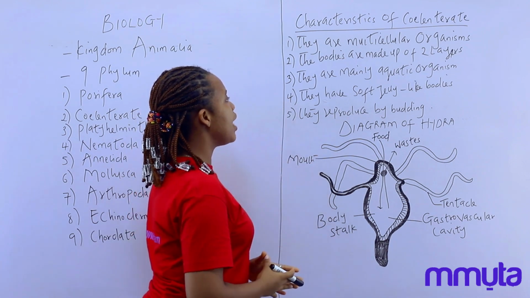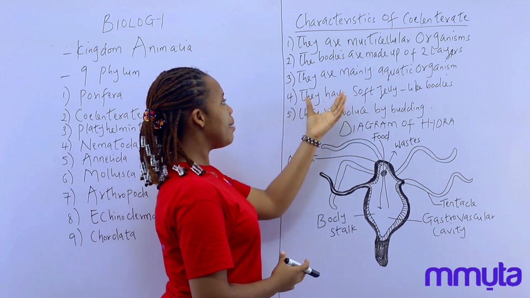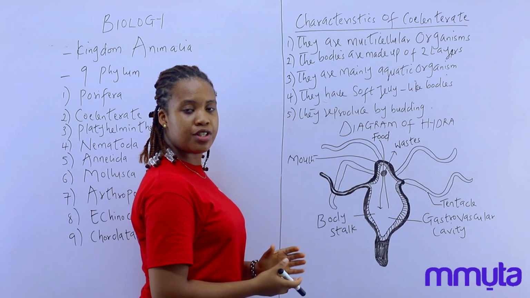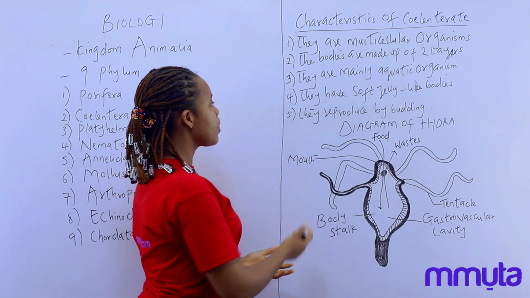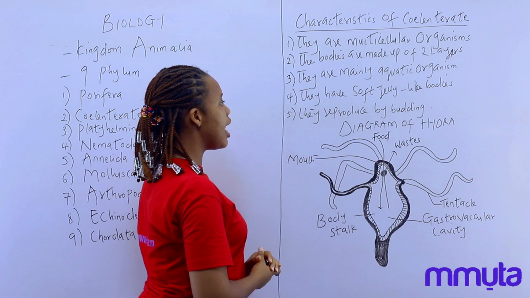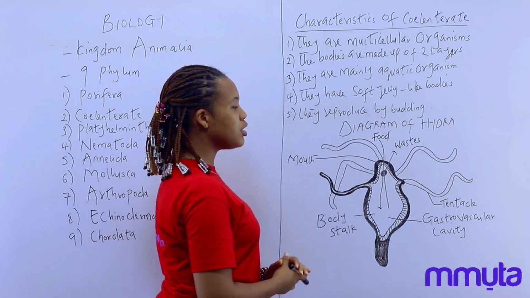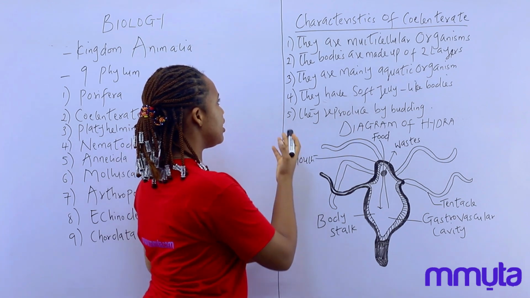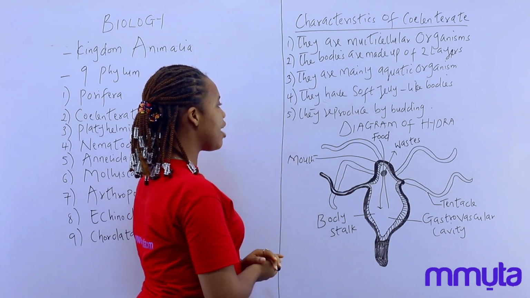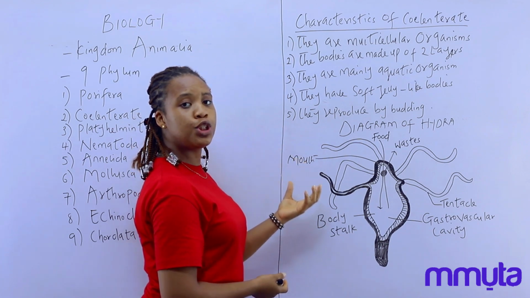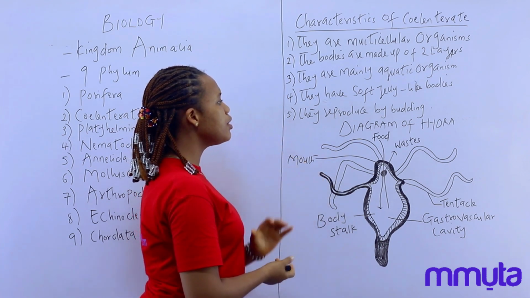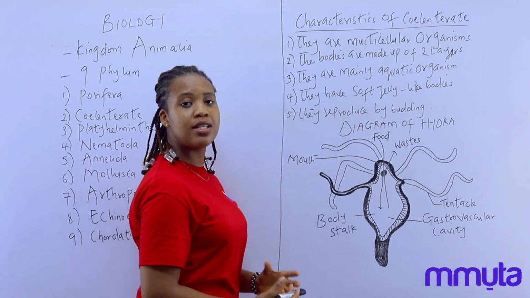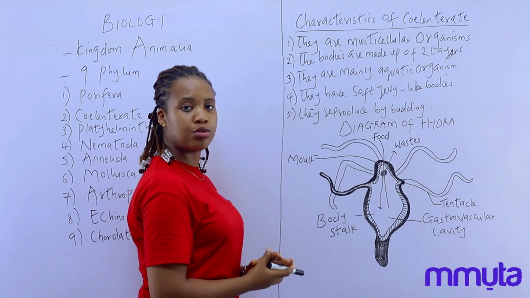The third characteristic we have here is that they are mainly aquatic organisms. And some of the examples are the jellyfish and also the hydra. The fourth characteristic here says they have soft jelly-like bodies, which help them adapt to aquatic environments. The last of the characteristics of Coelenterata we have here is that they reproduce by budding, and this budding is said to be a form of asexual reproduction in which new organisms develop from an outgrowth.